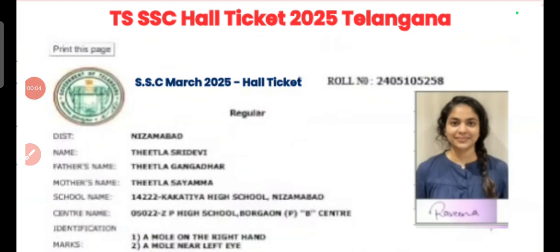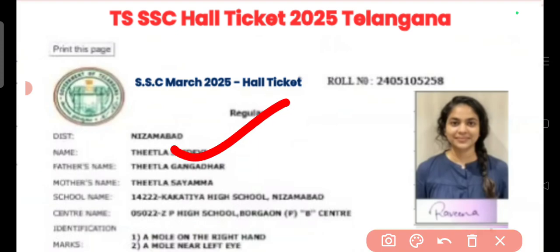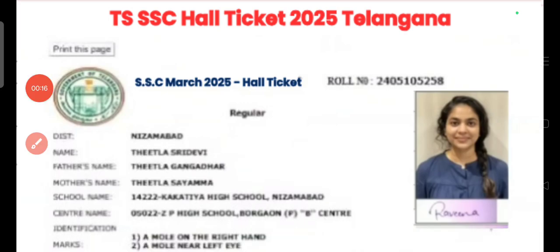TS SSC Hall Ticket 2025 Telangana for class 10th students has been released. Now you can download your hall ticket on your mobile. In this video, we are going to discuss how to download it step by step. So watch the video till the end.